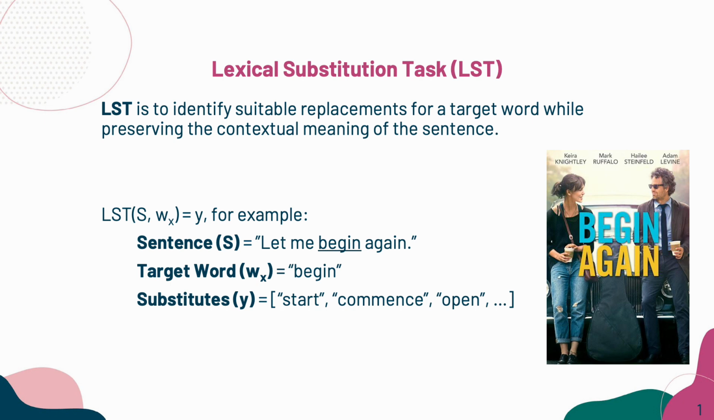Let's start from what we focused on, the lexical substitution task, LST. The objective of LST is to identify an appropriate replacement for a target word within a sentence while preserving its contextual meaning. Here is how it works. You take a sentence and pick a target word to replace, then you list the potential words that could fit there. For example, in the sentence, "Let me begin again," if we want to replace begin, options could be start, commence, or open. It is important to keep the target word in mind and also think about its attributes, such as part of speech. Here, begin is a verb.